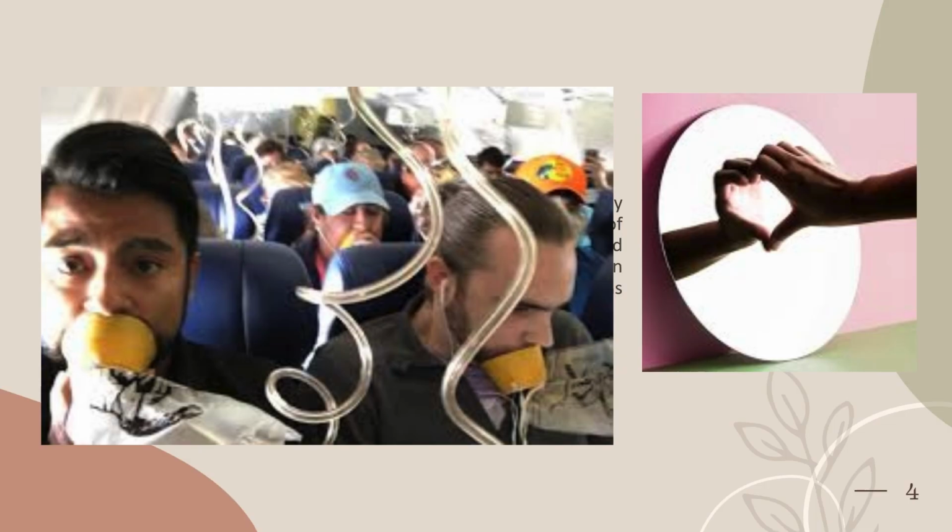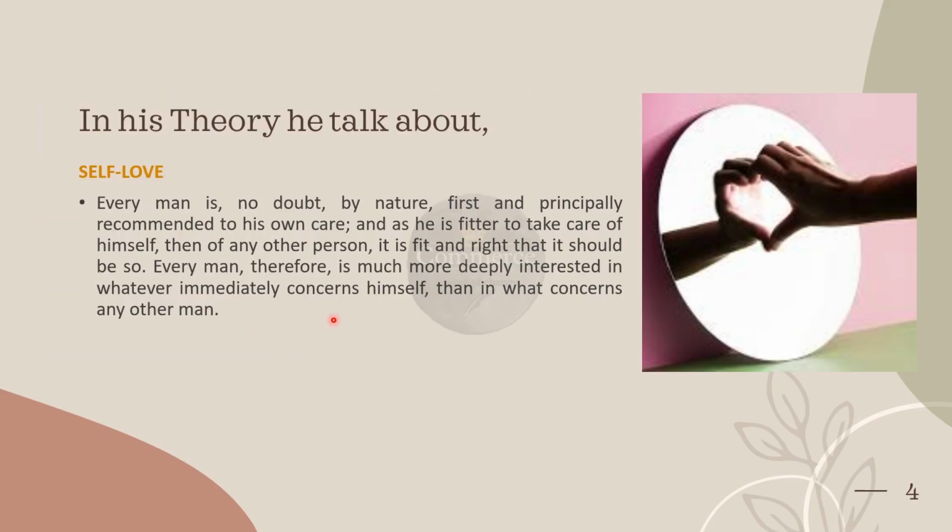After that only can we care about others. Here it is written that every man is much more deeply interested in whatever immediately concerns him, meaning whatever concerns him first, he will be deeper interested in that.